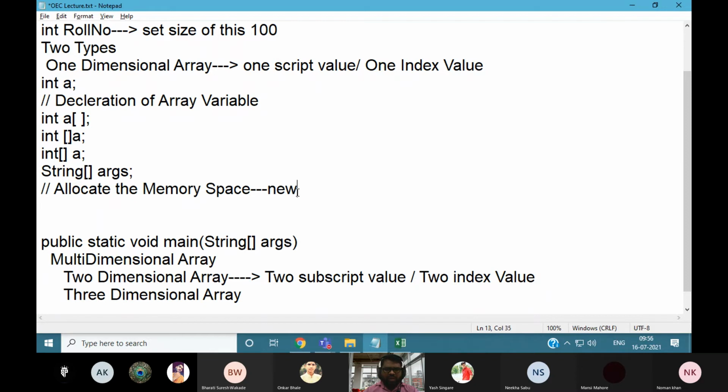So whenever you want to declare the object or any type of variable or any type of array, at that time we are using the new keyword. So by using the new keyword, we are able to allocate the memory space.